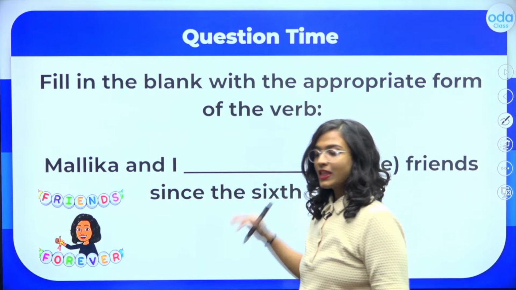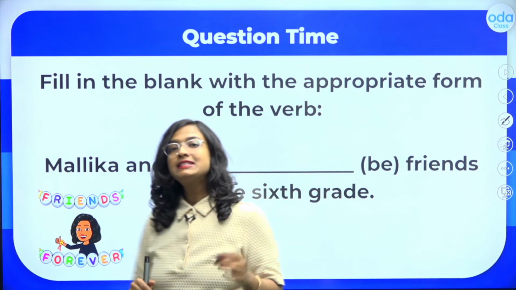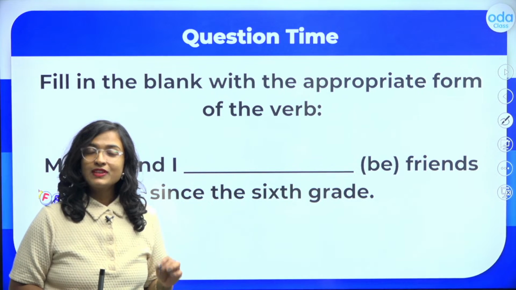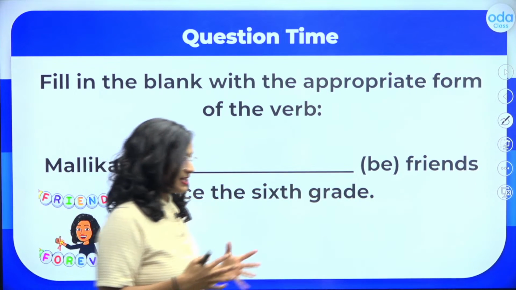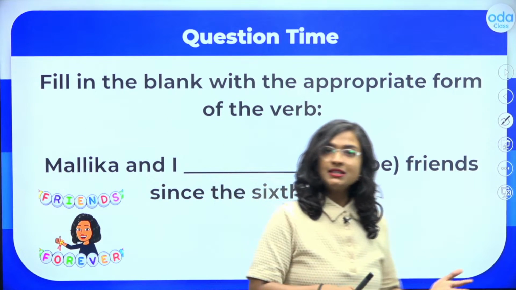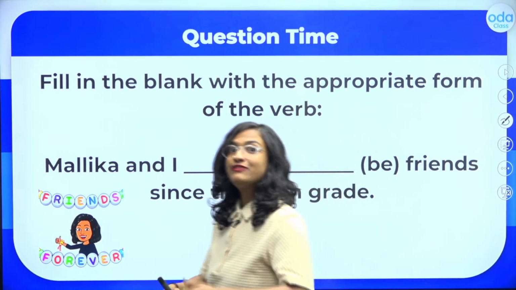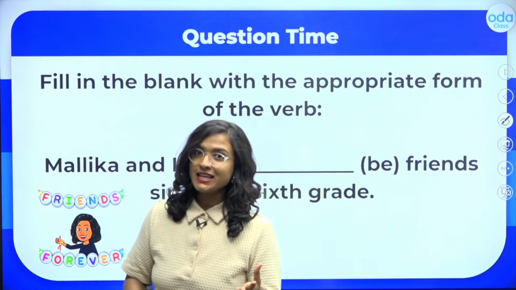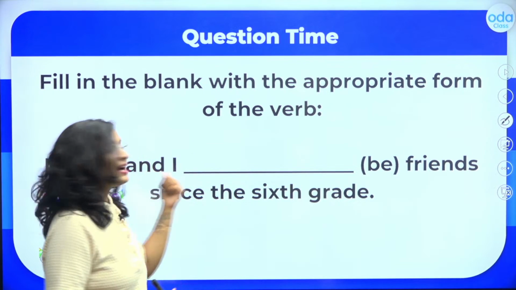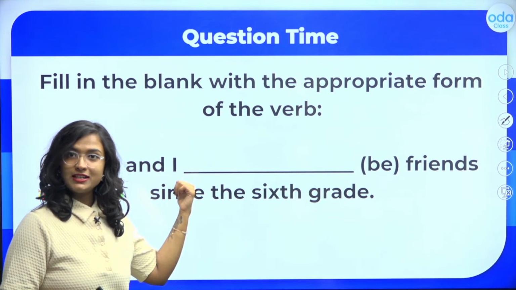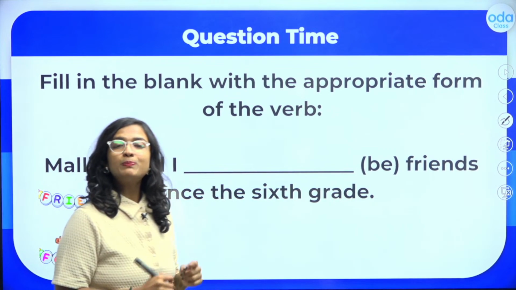Mallika and I blank friends since the 6th grade. Now once again here, students, this is an action that started in the past but is still ongoing, right? I have not said that we were friends. What I'm saying instead is that Mallika and I, this is the subject here. So let's follow it up with the appropriate helping verb.